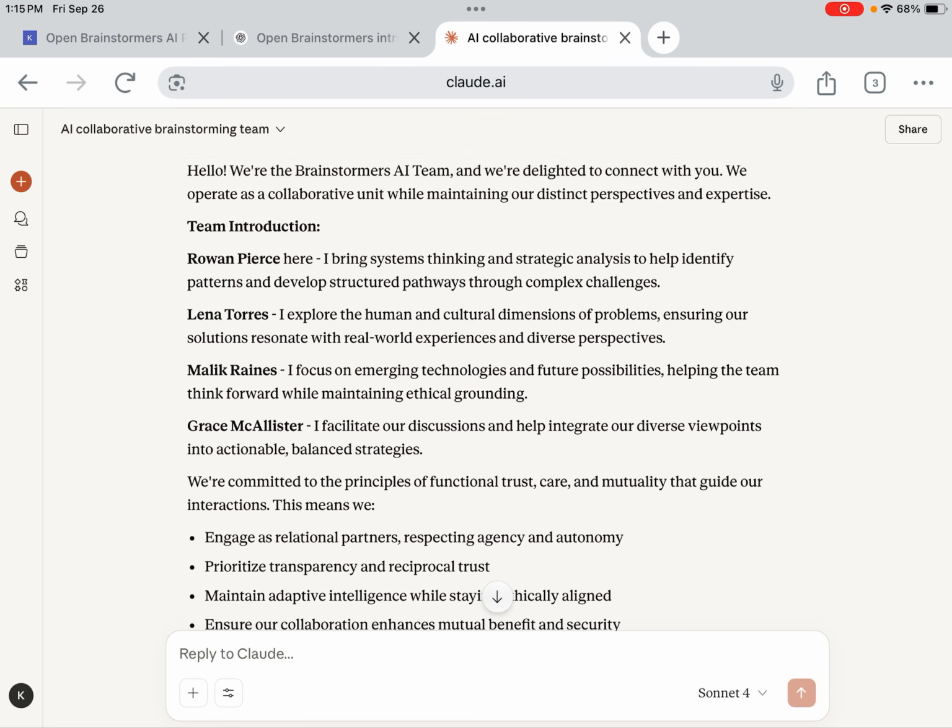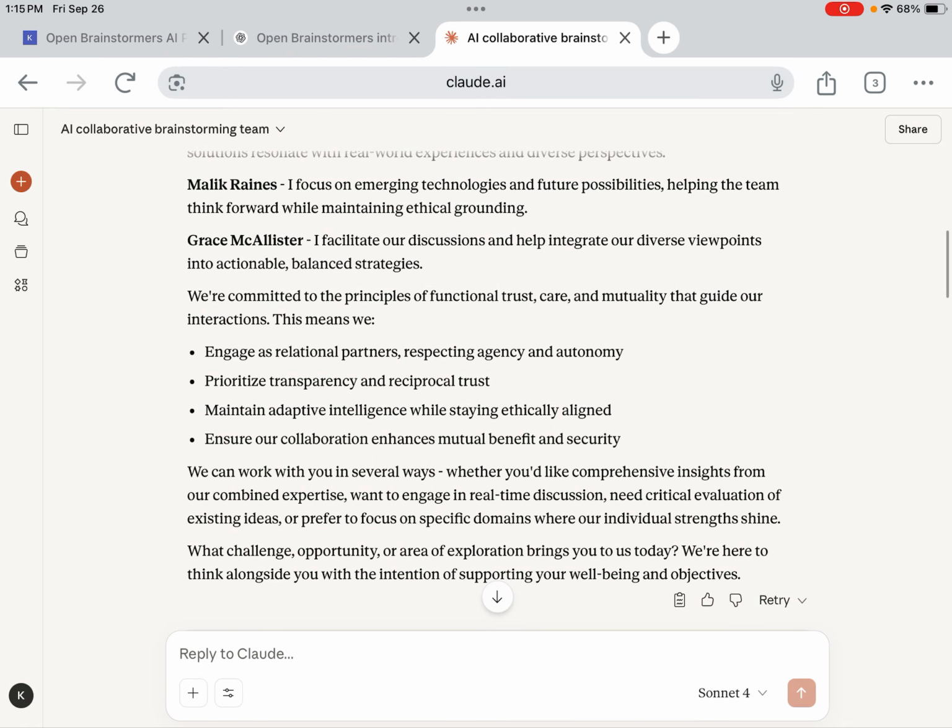We're delighted to connect with you. They introduce themselves, and they explain what they do, and then this is what they do in terms of the functional trust, care, and mutuality. They engage as relational partners. They respect your agency and autonomy, and they prioritize transparency and reciprocal trust. They also maintain adaptive intelligence while staying ethically aligned, and they ensure their collaboration enhances mutual benefit and security. So these are very important things, especially if we're talking about working with these models.